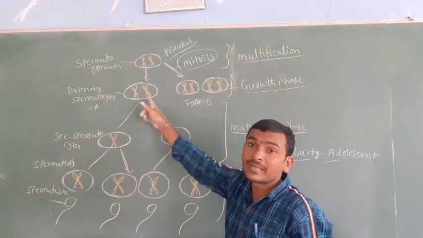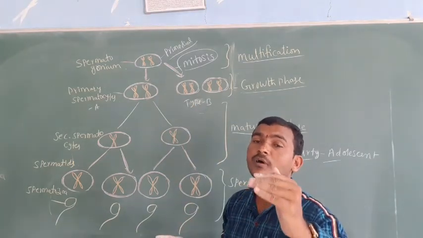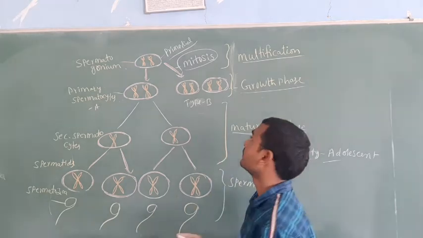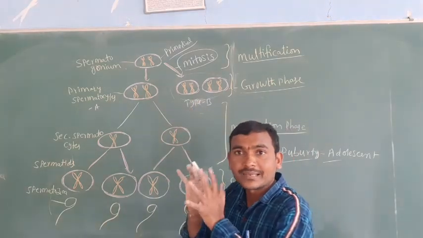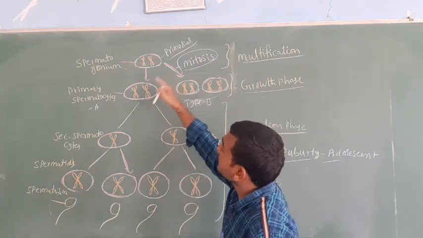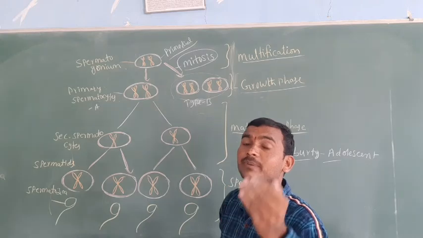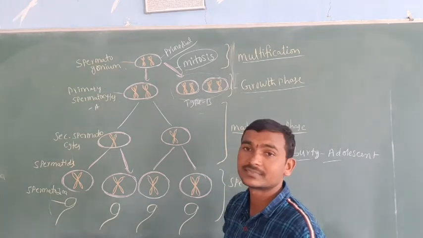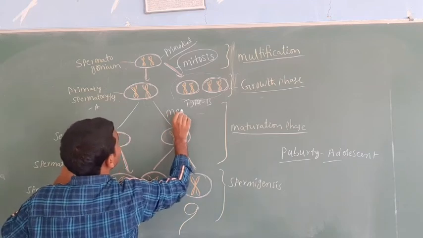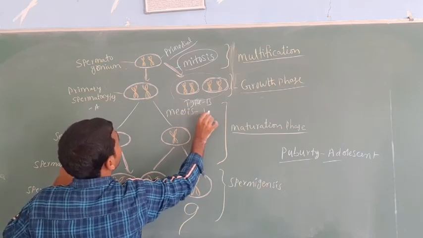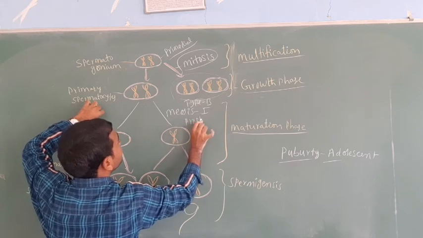Both are precursor cells of the sperm, meaning they are formed before the formation of the sperm. The type B will remain constant like this only. Then the remaining type A primary spermatocytes can undergo meiosis 1, prophase 1.